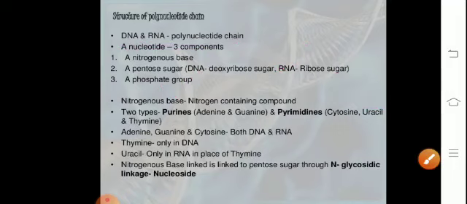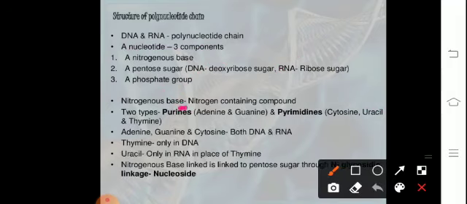The nitrogenous bases are nitrogen-containing compounds. They include purines, comprising adenine and guanine, and pyrimidines, comprising cytosine and thymine.